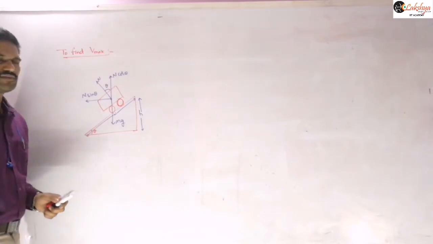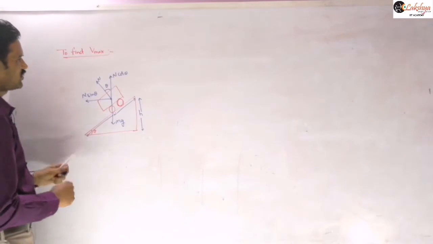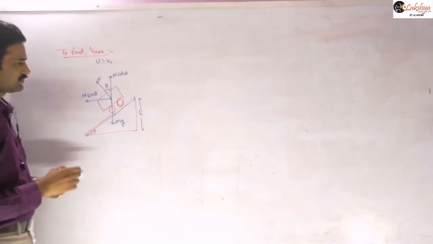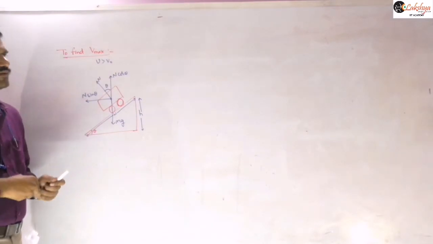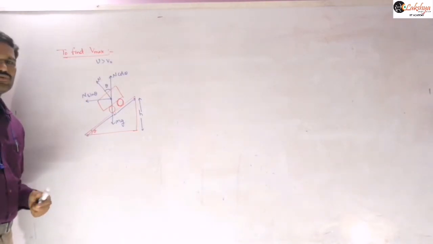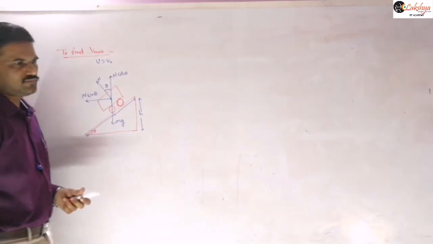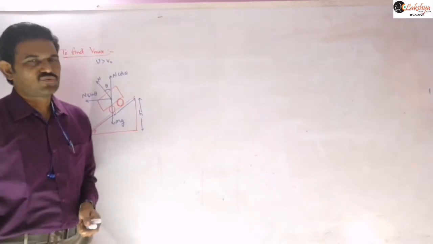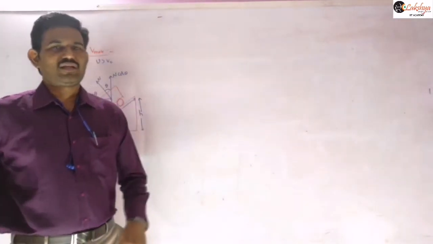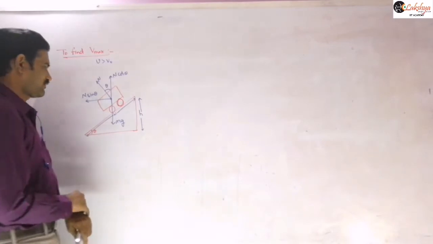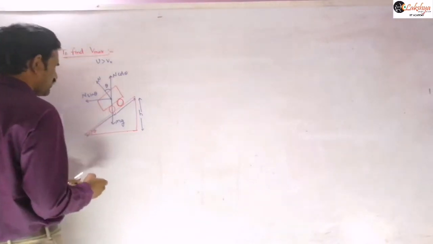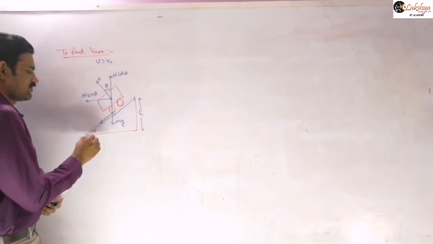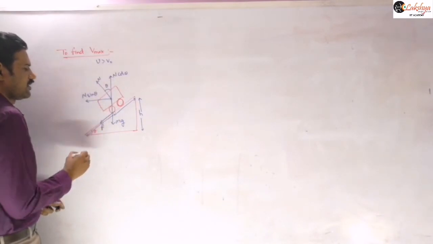When the velocity of the vehicle is greater than this V0, then the vehicle has a tendency to slip outwards, and so frictional force acts on the vehicle in inward direction. Here inwards means along this direction.